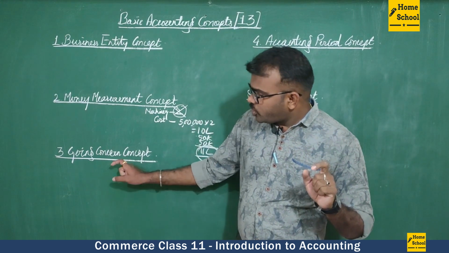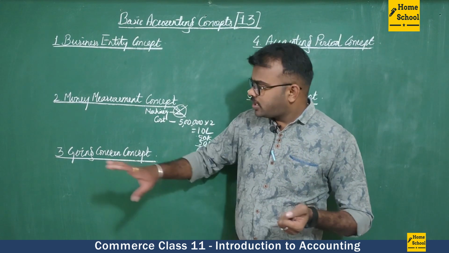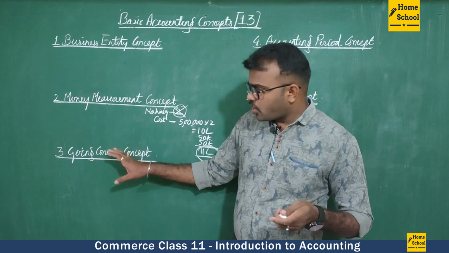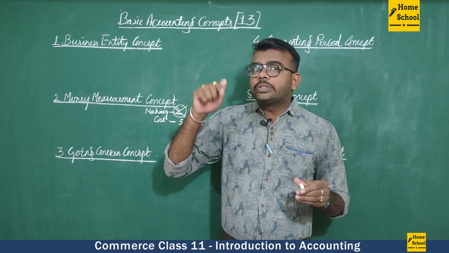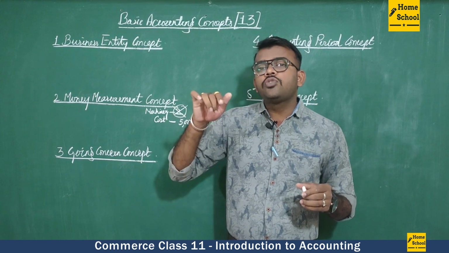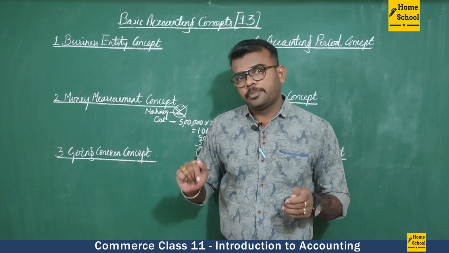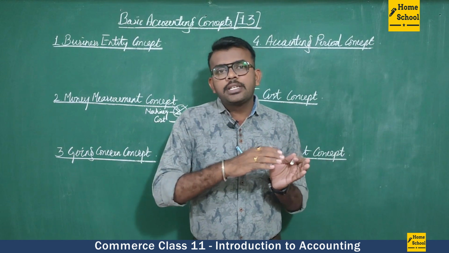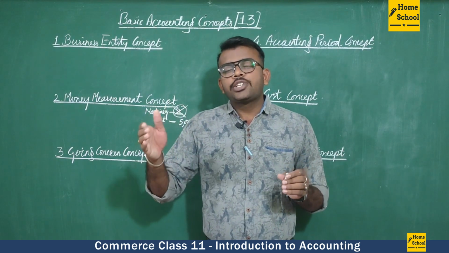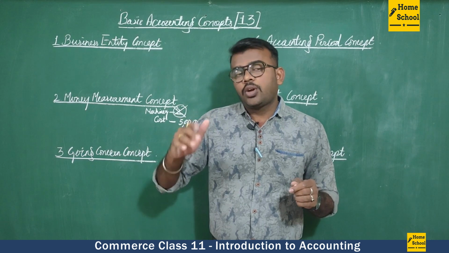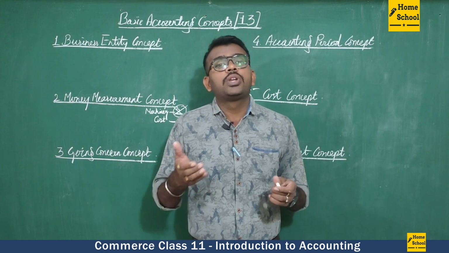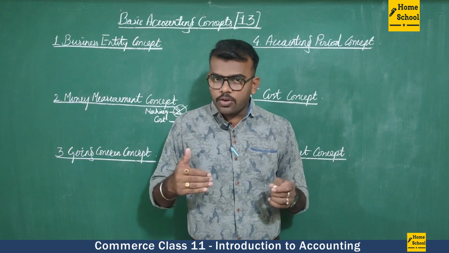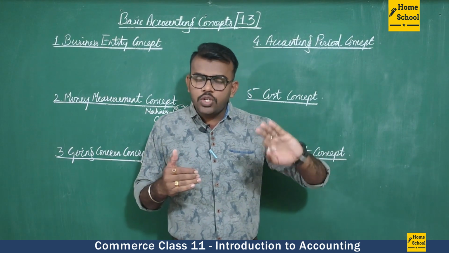If the going concern concept is not there, then according to that, this 50,000 we need to recover within 1 year. All the expenses we spend have to be recovered within 1 year, because the going concern concept is not there. It is very difficult to recover within 1 year.